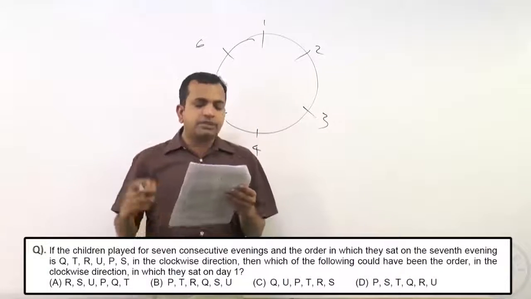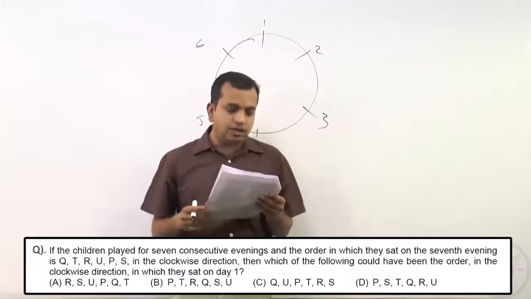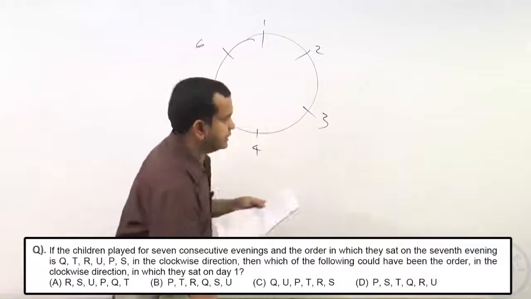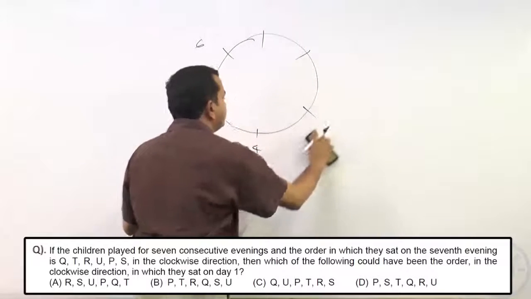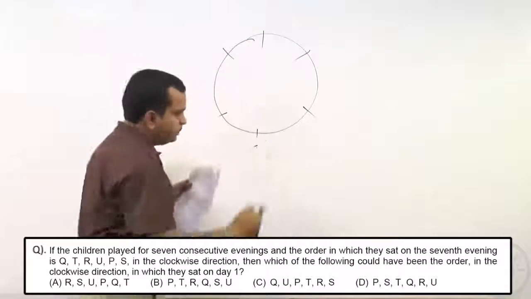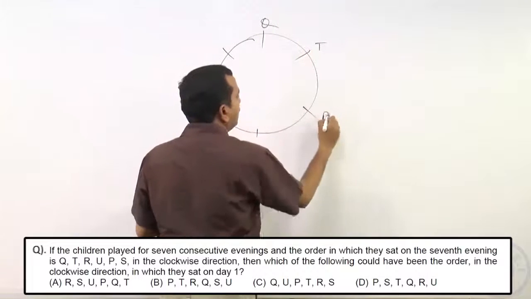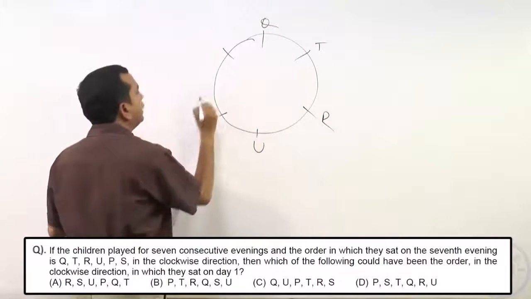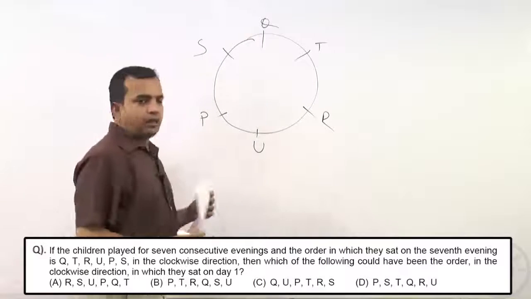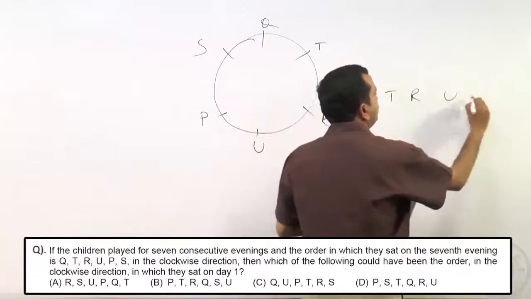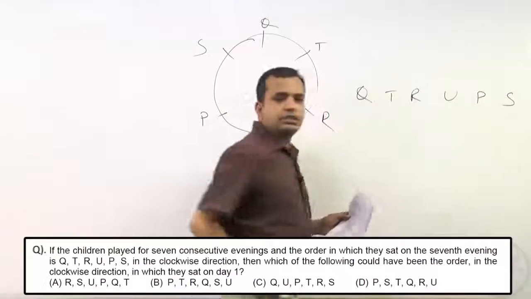If the children played for 7 consecutive evenings and the order in which they sat on the 7th evening is Q, T, R, U, P, S. Now, the order that they sat on the 7th evening is Q, T, R, U, P, S. So, let us put that here: Q, T, R, U, P and S. Now, let us also put it here linearly: Q, T, R, U, P and S. That is the order in which they sat.